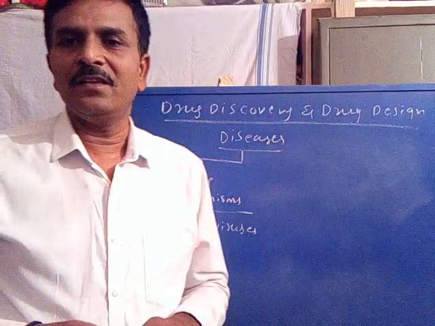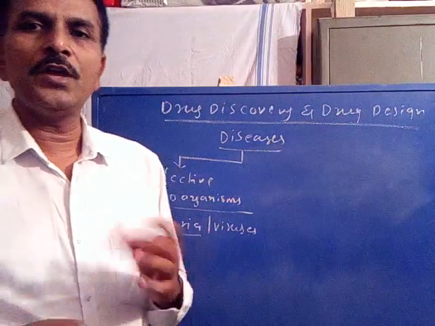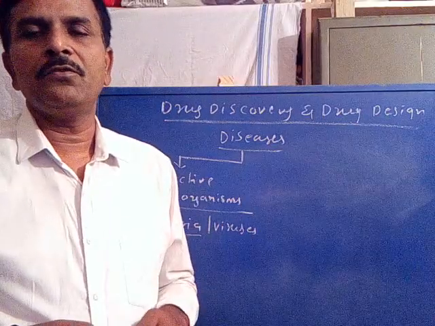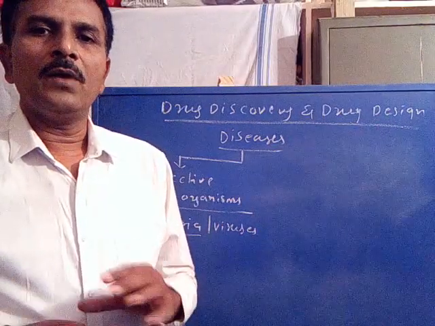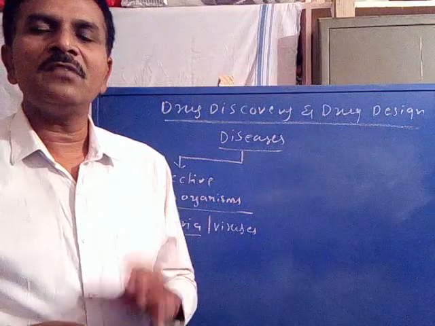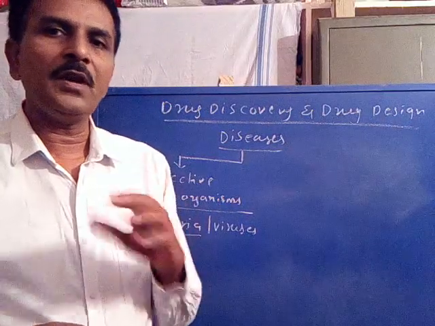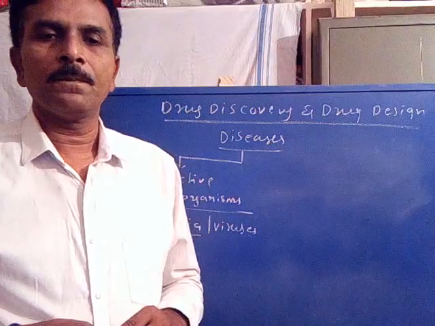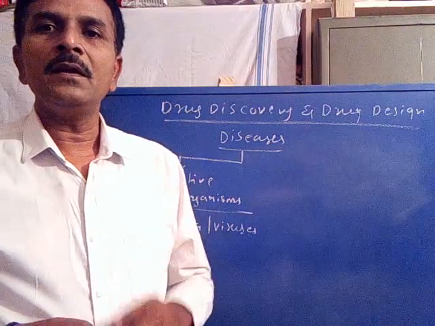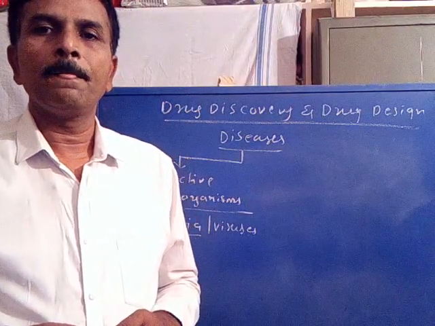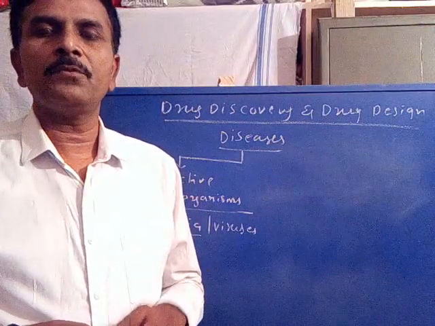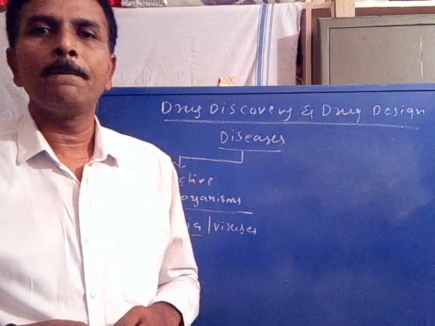Coming to the viruses, diseases to the human body may also be caused by infective viruses. Now unlike bacterium, a virus is not a cell, therefore it has no metabolic machinery of its own. When it enters the host cell, it binds with the respective receptors present in the host cell.